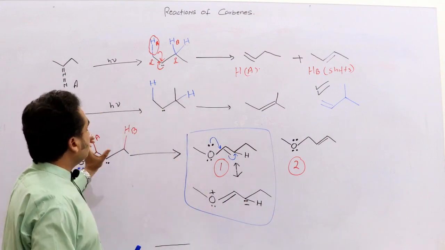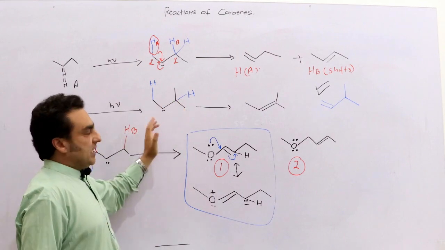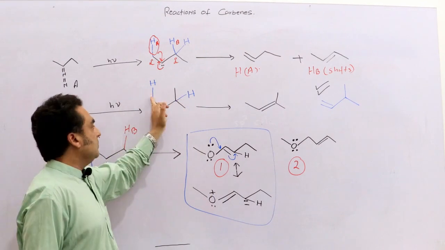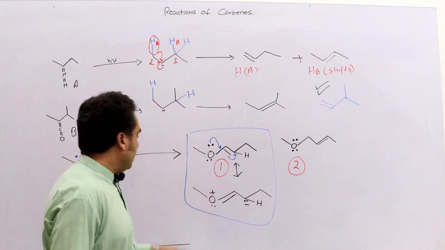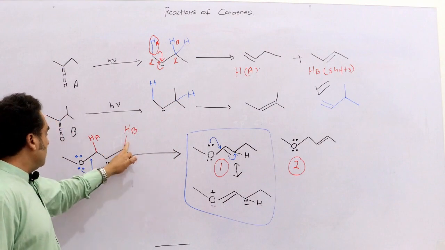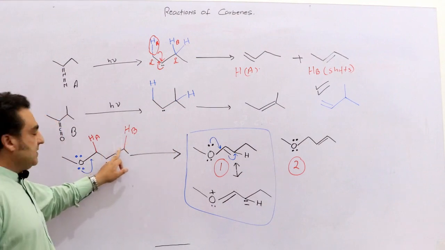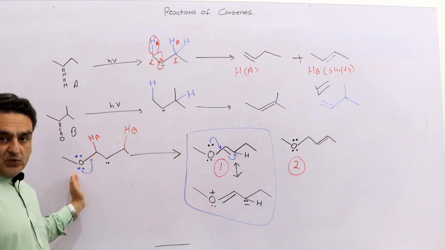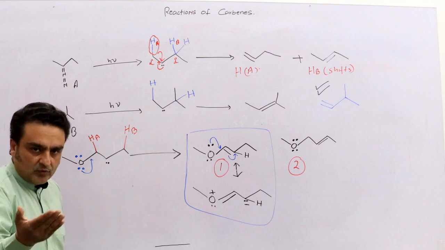So the main thing is why this moves and why this doesn't move. The only thing is the relief of strain. Here, why does this move? Because both are secondary. This is a secondary carbon, this is a secondary carbon, adjacent to a leaving group, a heteroatom or oxygen.